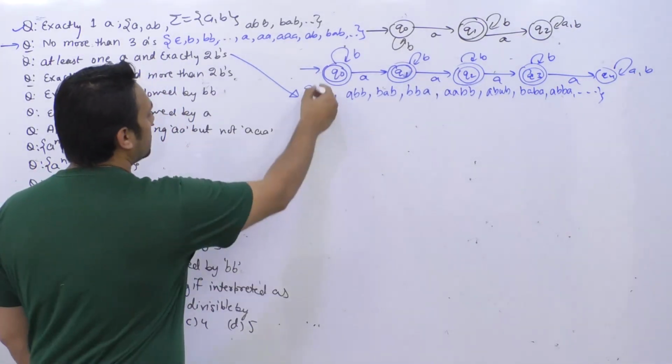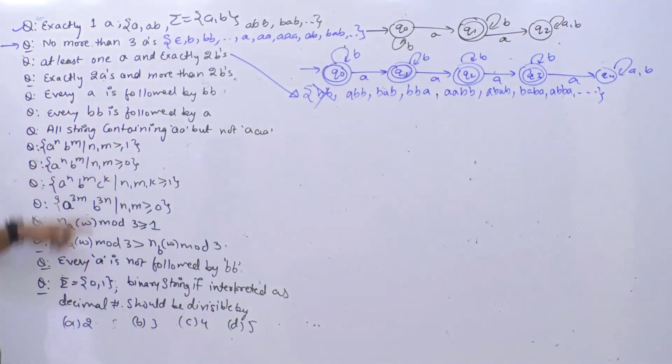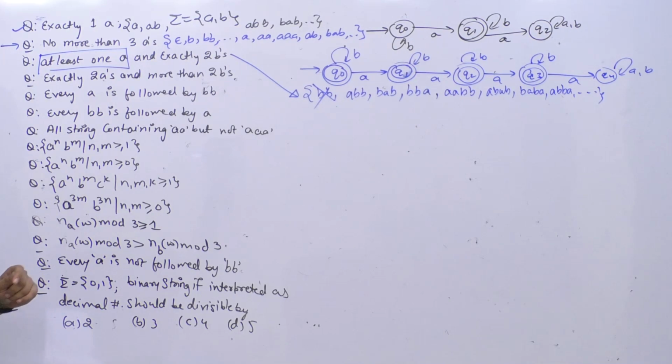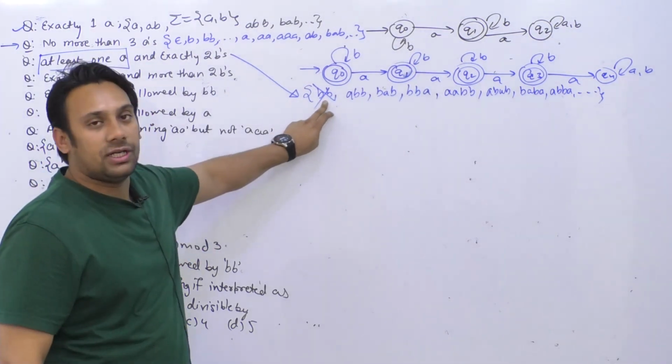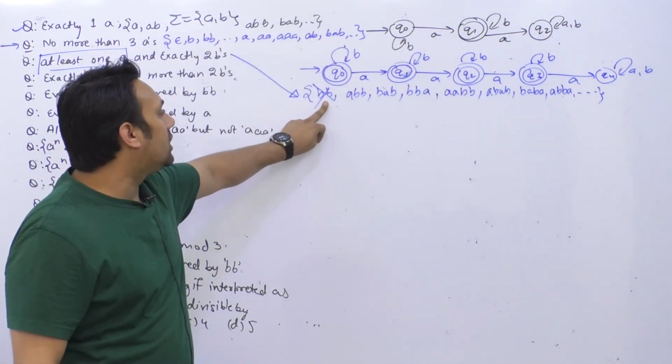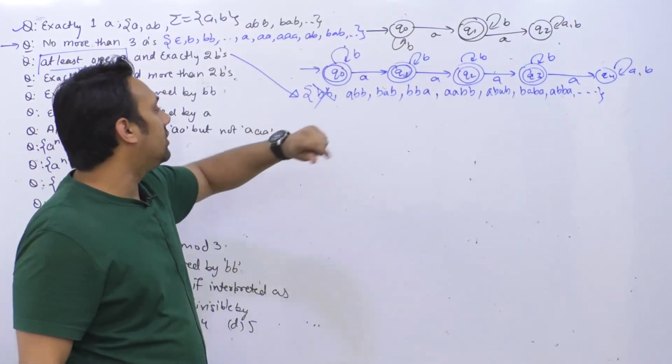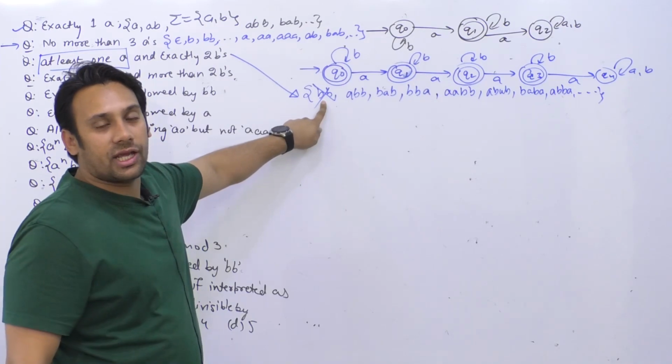So this first thing cannot be there, because at least 1a is necessary. So we cannot have double b, तो double b नहीं हो सकता. We should have at least 1a. We can have 1a, 2a, 3a, 4a, 5a. So this string which is double b cannot be accepted.